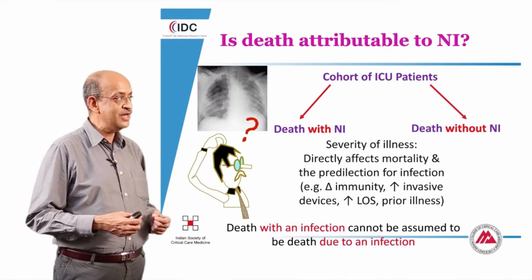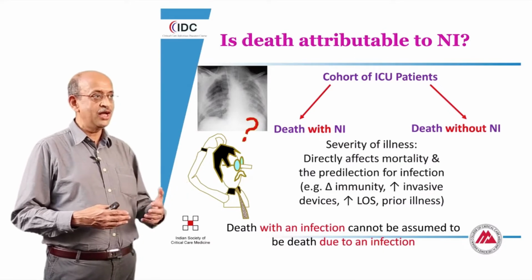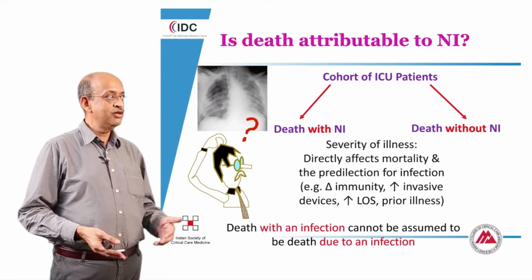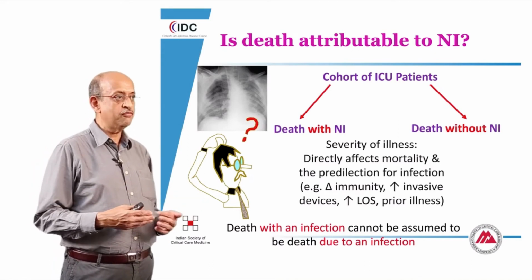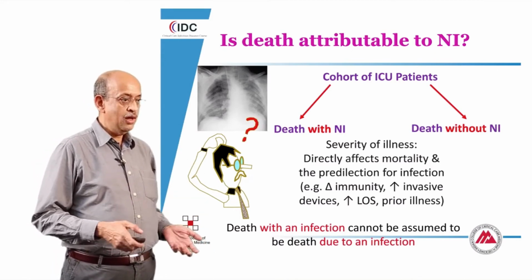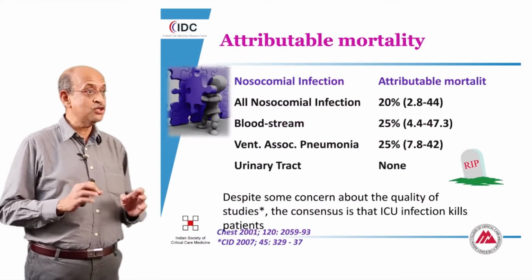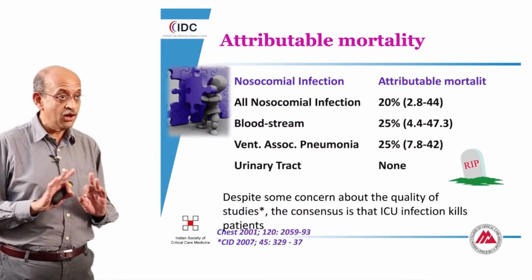And most studies are done in a retrospective fashion with multivariate propensity modeling that will allow us to compensate for all these kinds of variability. Unfortunately, data of that quality is really non-existent.